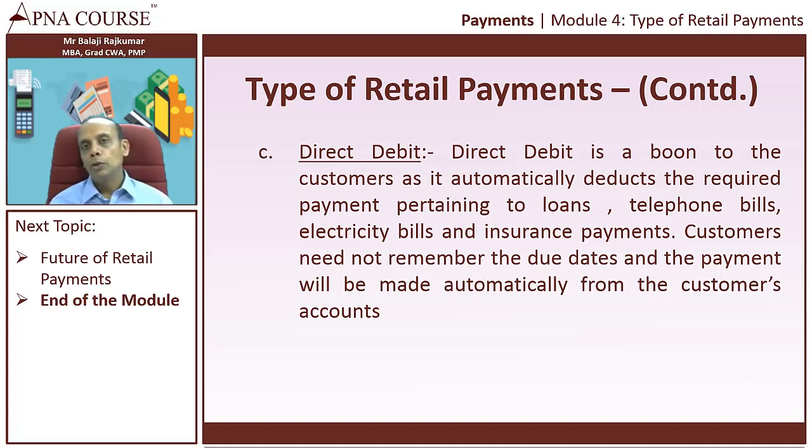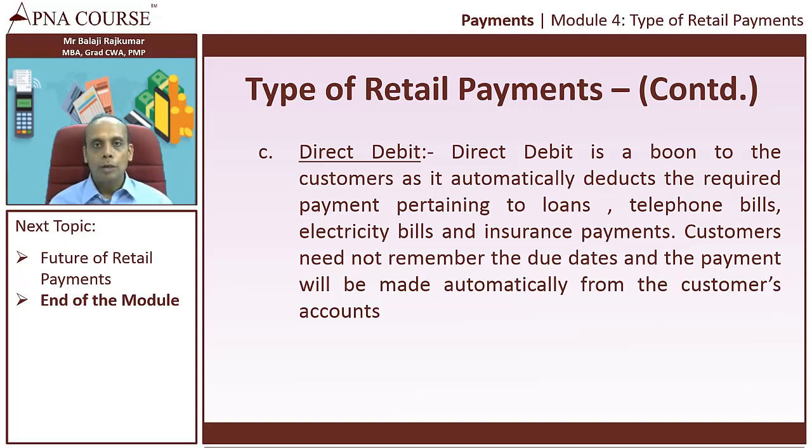The bank will say that you need to make the payment of the EMI every 10th. So the customer might be very busy at his office, or personally he might be very busy. So what he will do is he will forget that payment. So if he forgets that month's payment, bank will levy a penalty. So unnecessarily a customer will be paying additional charges.